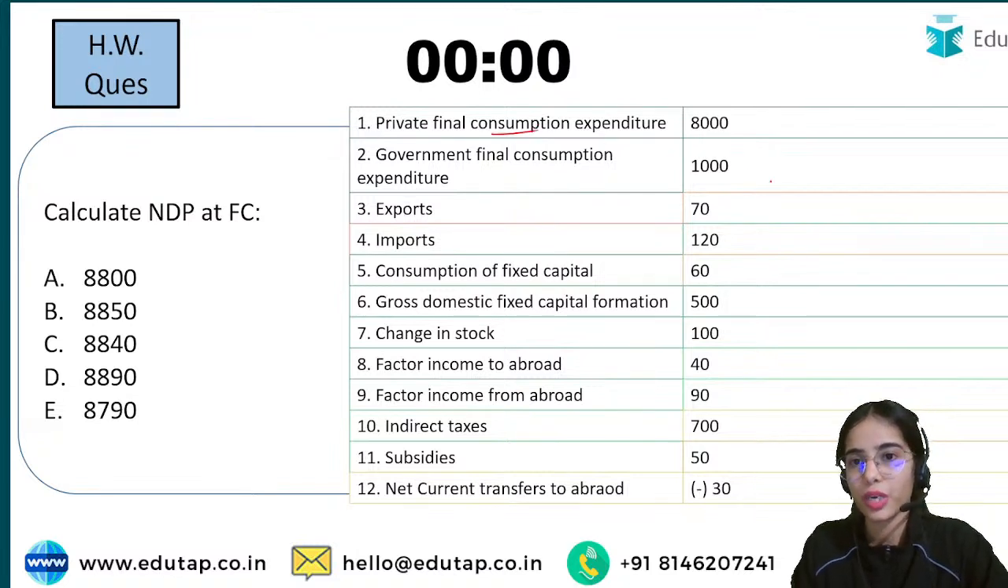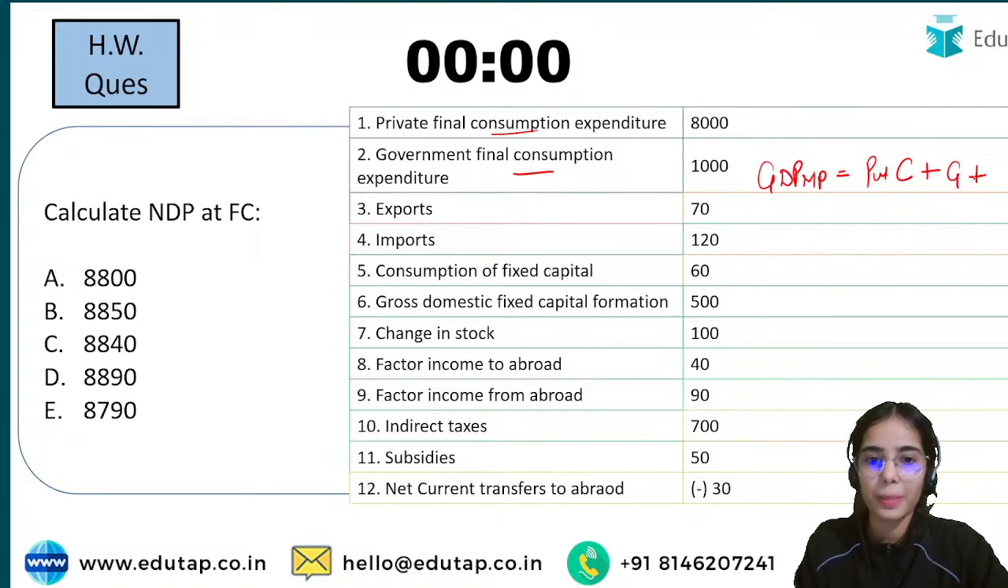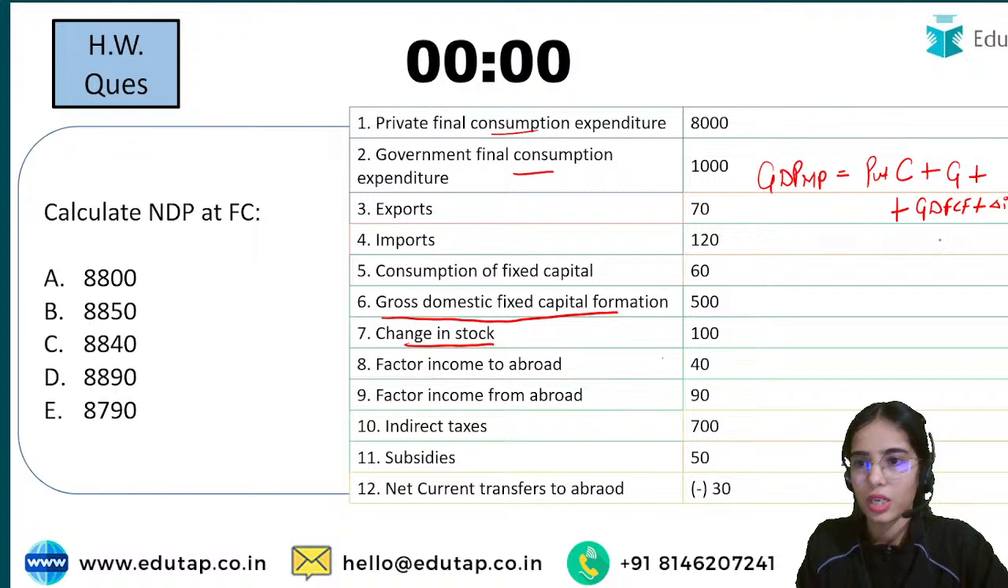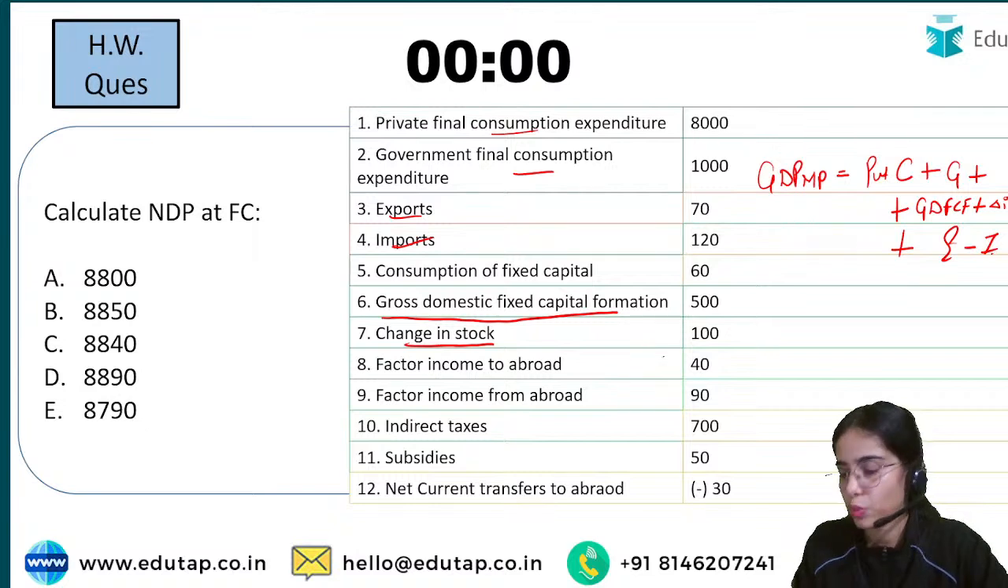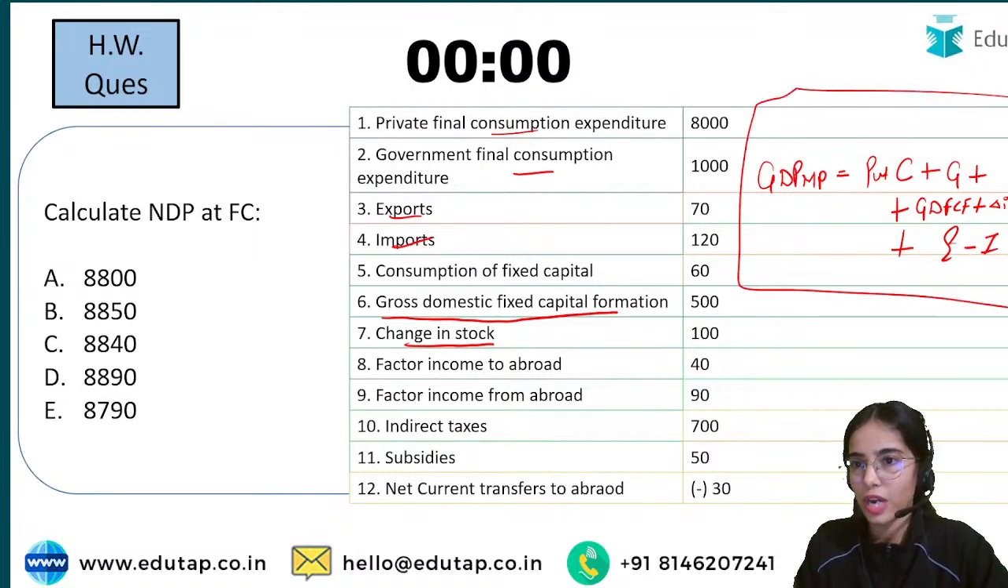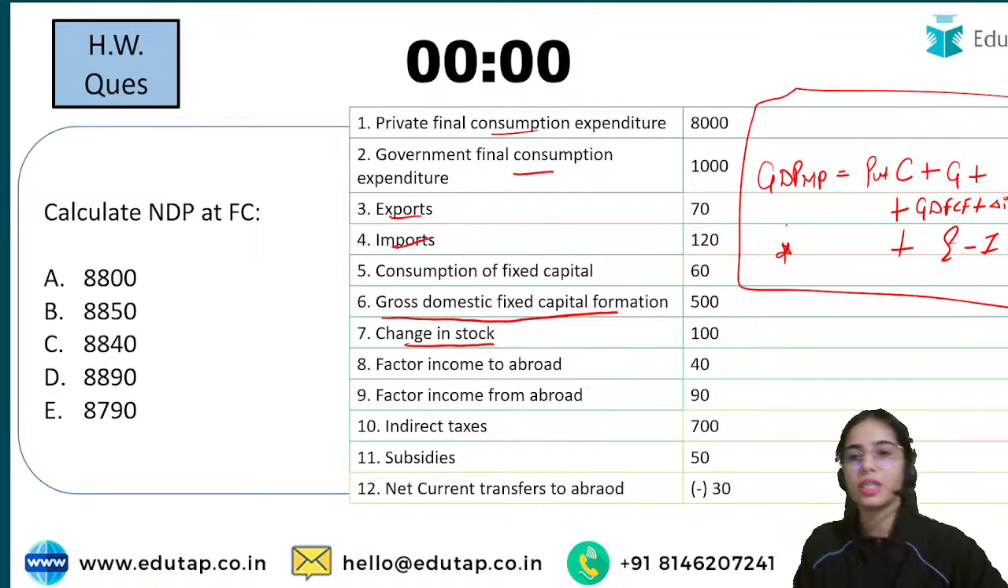Here you are using the expenditure method, so you had to calculate GDP at MP. GDP at MP is private final consumption expenditure, taking the consumption expenditure, plus the government expenditure, plus the gross domestic capital formation. That is gross domestic fixed capital formation plus change in stock, plus net exports. Net exports is exports minus imports. So this is the formula that you had to use. Okay, so you were calculating the GDP at MP.